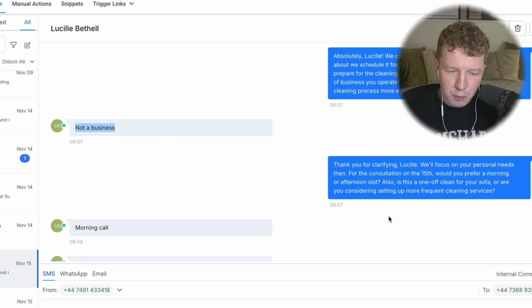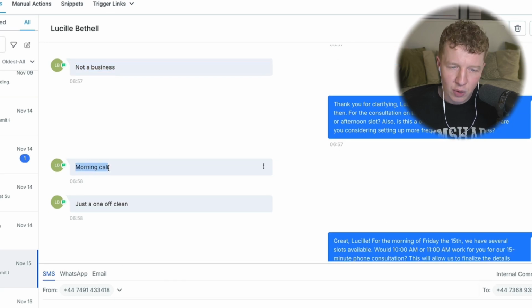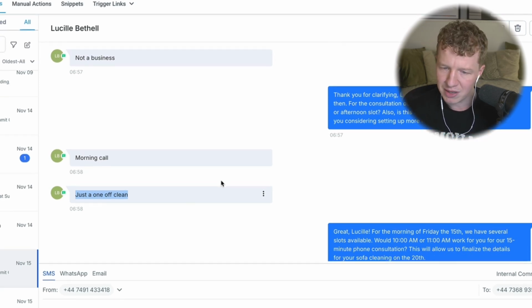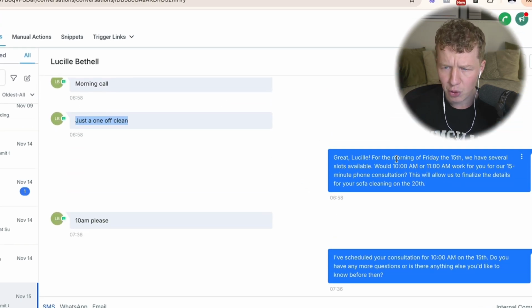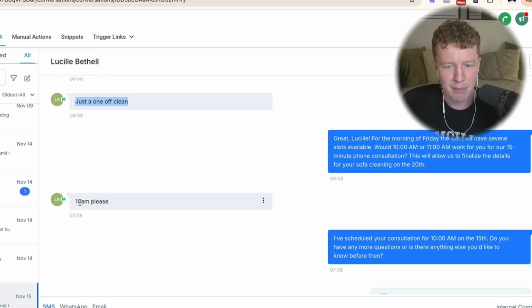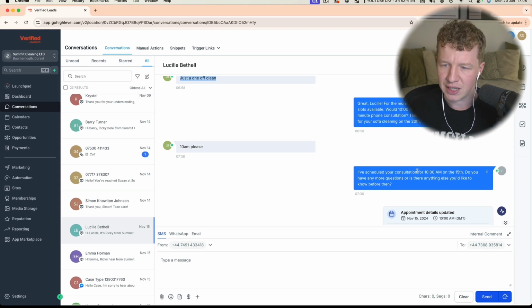Now, she's responded with 2 messages. First one says morning call, and the next one says just a one-off clean. So let's hope the bot has intercepted that and is able to answer both those questions in one message. It says, "Great. For the morning of Friday 15th, we have several slots available. Would 10 a.m. or 11 a.m. work for you? For a 15-minute phone consultation. This will allow us to finalize the details of your sofa cleaning on the 20th." "10 a.m. please." It's then said, "I have scheduled a consultation for 10 a.m. on the 15th. Do you have any more questions, or is there anything else you'd like me to know before then?"